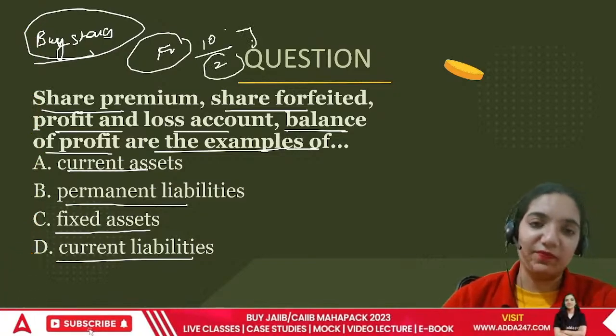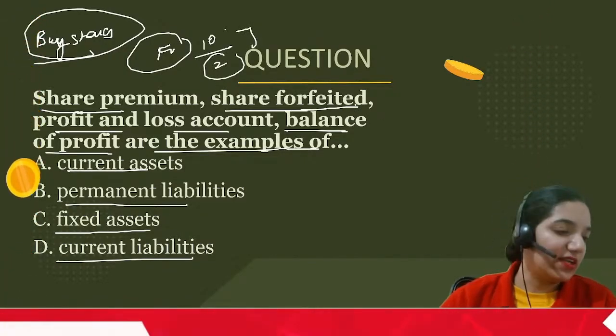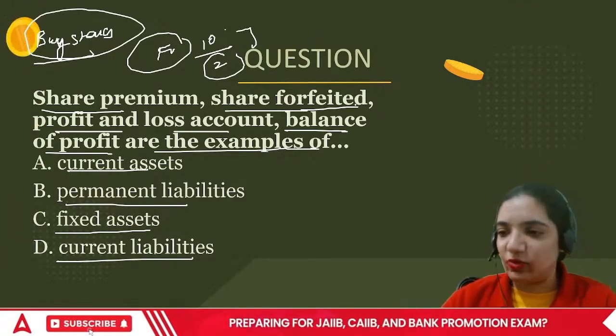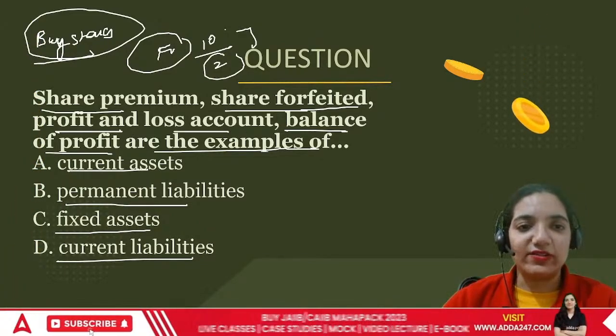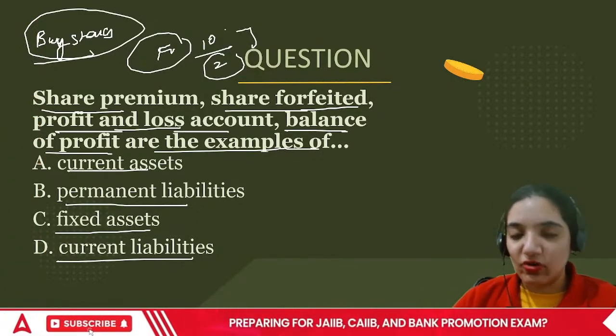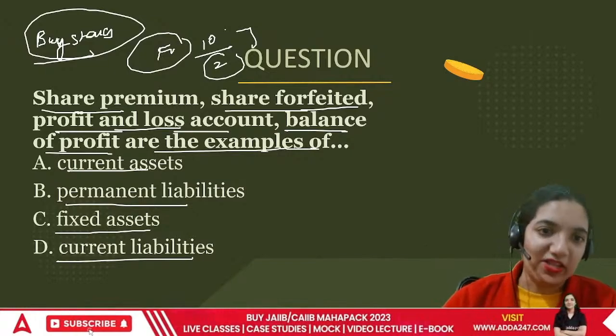This is share premium. Share forfeited means the person said that he cannot pay anymore, or doesn't respond at all, and the remaining amount is not given by him, and whatever he has given, we keep it with us. Then the profit and loss account talks about the profit or loss the organization has got in terms of surplus, and the balance of the profit there.